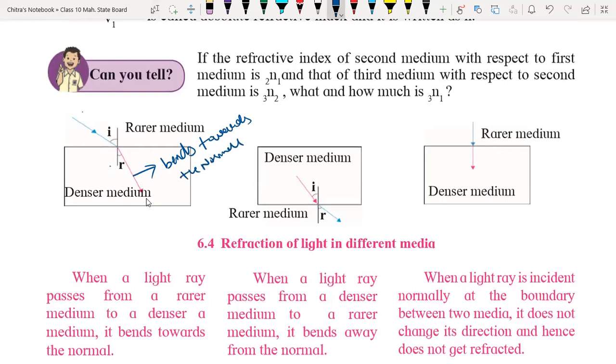When light rays enter from a denser medium to a rarer medium, they move away from the normal.